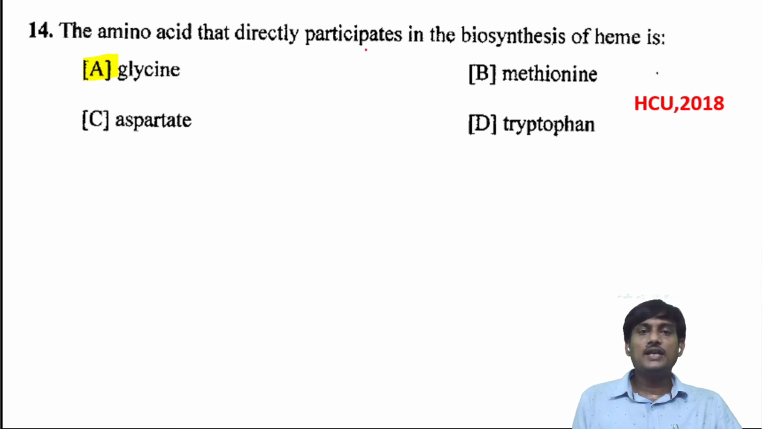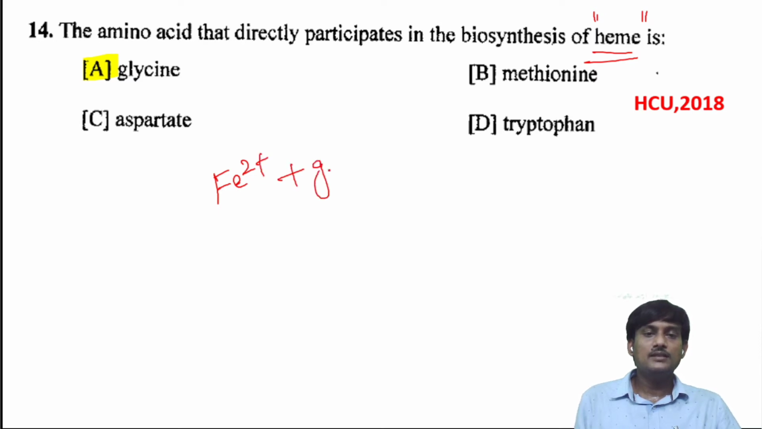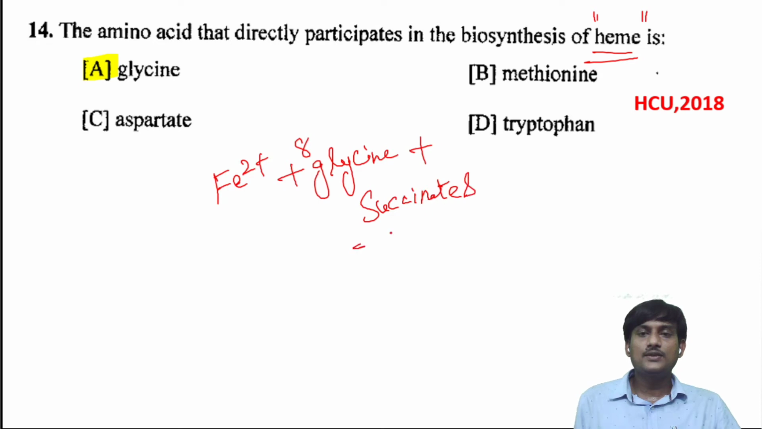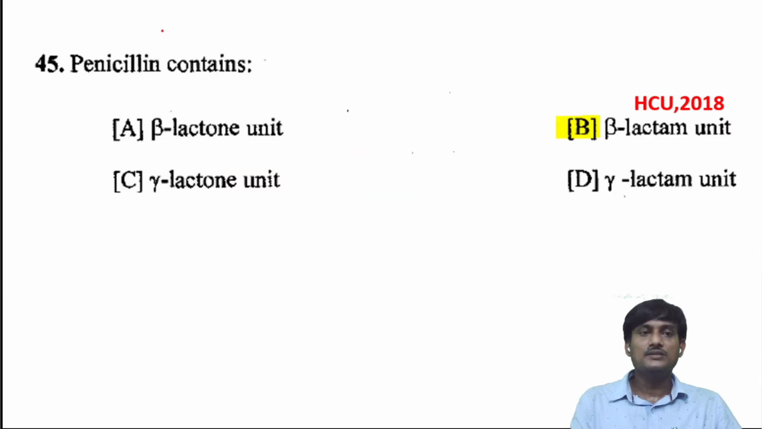The amino acid that directly participates in the biosynthesis of heme: in the preparation of heme, there should be formation of the 4-purine ring. In the formation of the 4-purine ring, there is a need of Fe2 plus and also glycine, 8 molecules of glycine, and also succinate. These are used in the synthesis of heme of the hemoglobin. So what is the correct option? Glycine is the correct option.